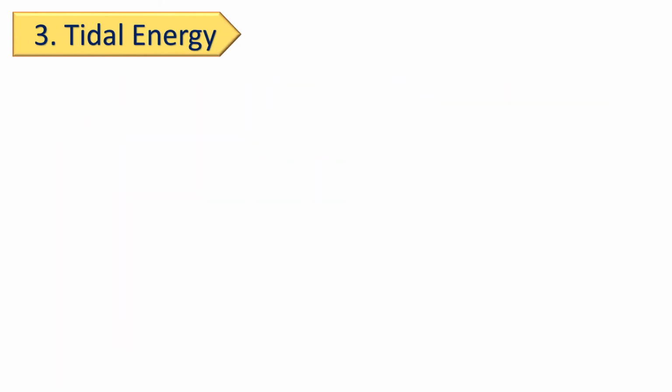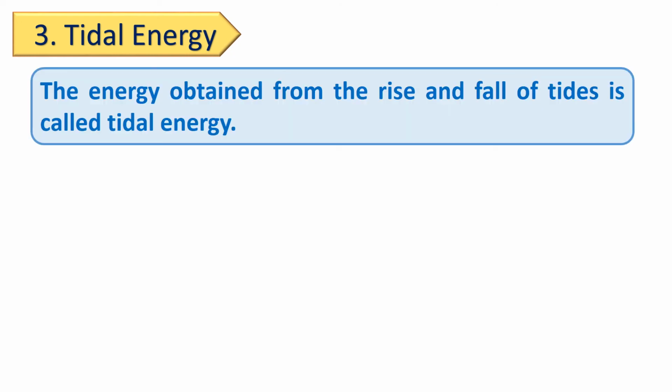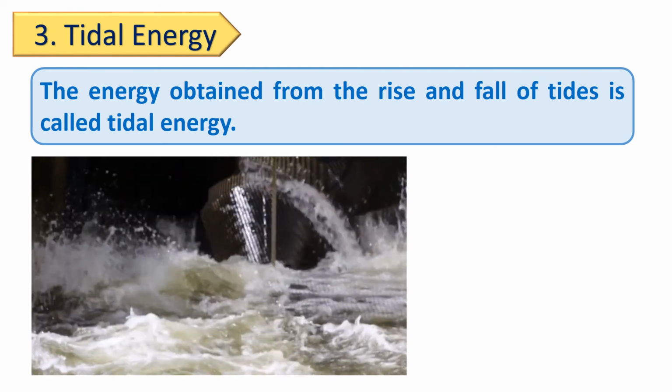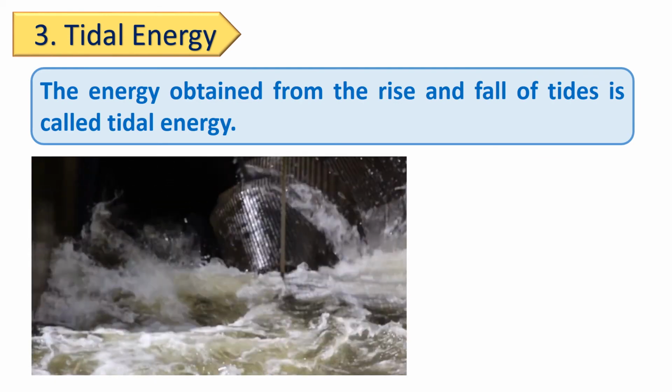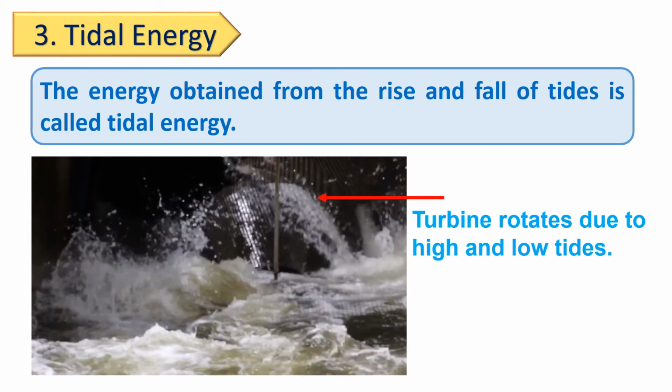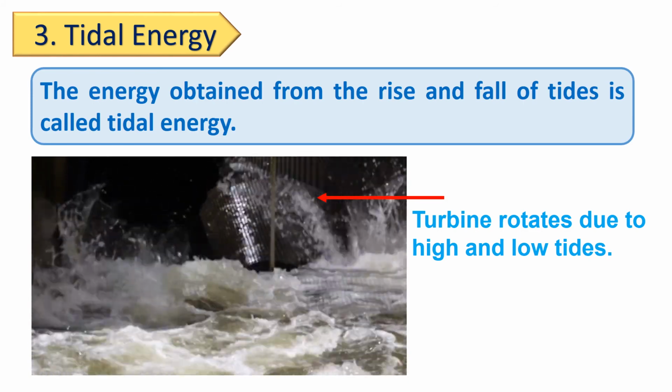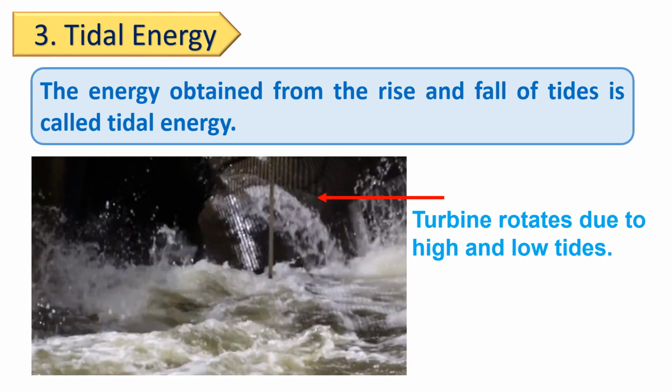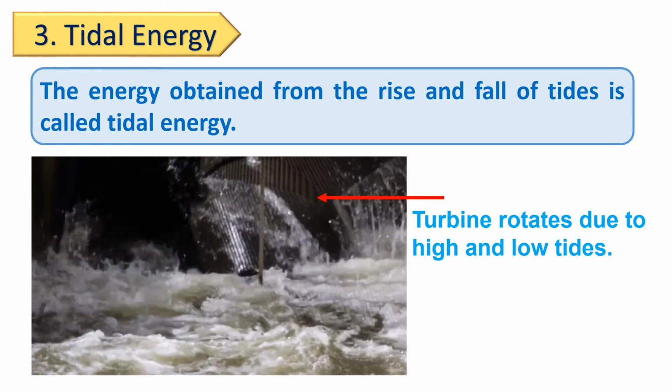Let's see the third renewable source of energy, which is tidal energy. Before all else, we will see what is tidal energy. The energy obtained from the rise and fall of tides is called tidal energy. A wall is constructed at a narrow region of a creek. Due to waves generated by high and low tides, the turbine of the generator fitted in the wall starts rotating, and electricity is generated.